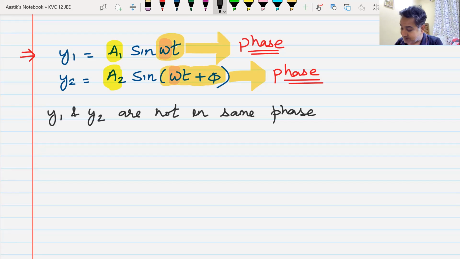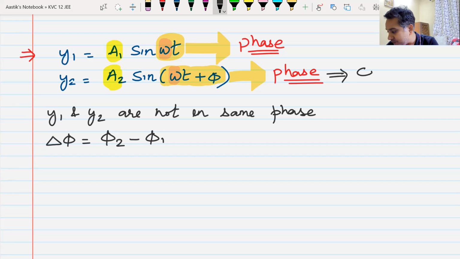What is the phase difference? Delta phi means the difference in phase: phase of wave 2, phi 2, minus phase of wave 1, phi 1. If I subtract here, I get omega t plus phi minus omega t, so I get phi.